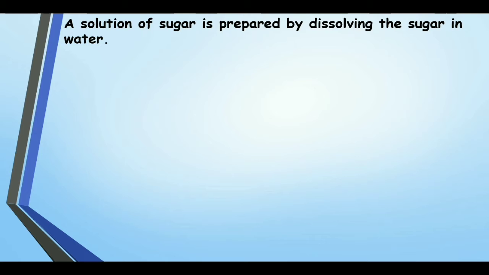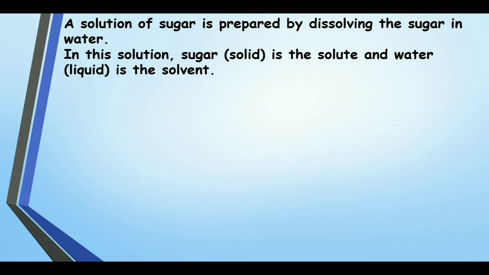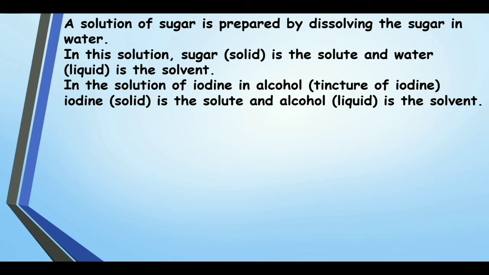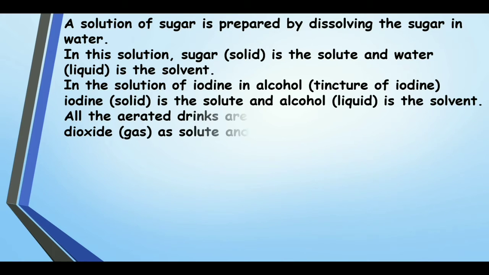A solution of sugar is prepared by dissolving sugar in water. So in this solution, sugar is solute and water is solvent. And in the solution of iodine in alcohol, that is tincture of iodine, iodine is the solute and alcohol is solvent. We can see iodine is solid, sugar is also solid, but water and alcohol are liquids.